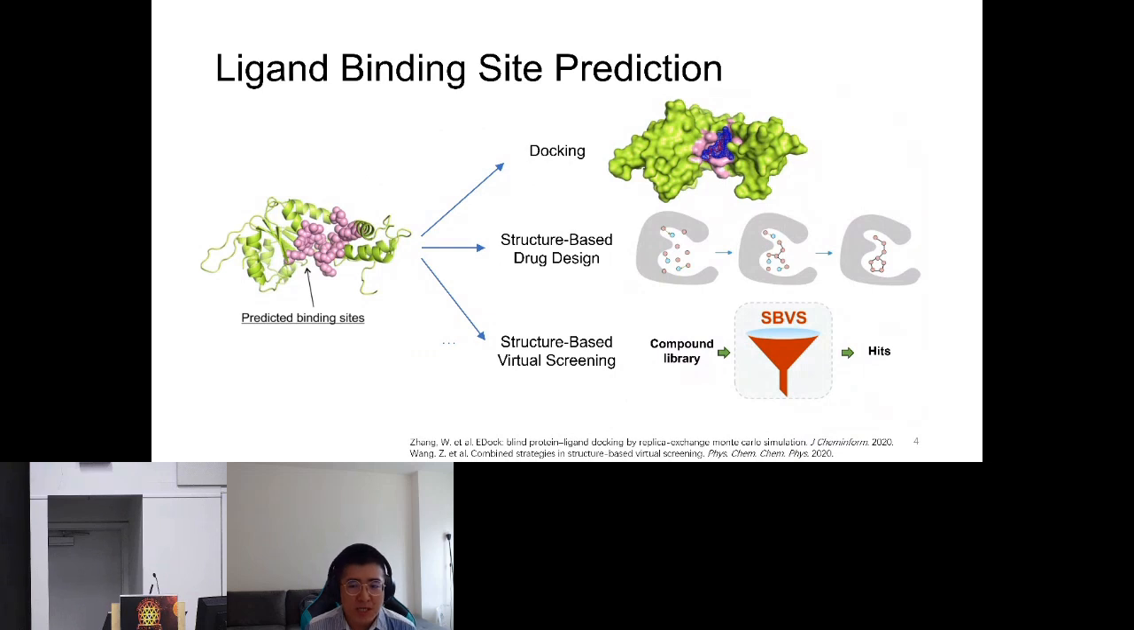And for small molecule ligands, the binding sites are also located in exposed concave pockets. However, some binding sites only appear to be pockets in the presence of ligands.